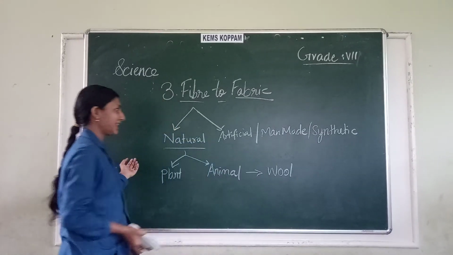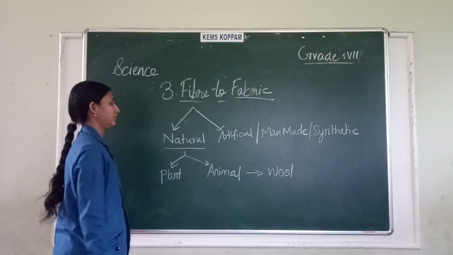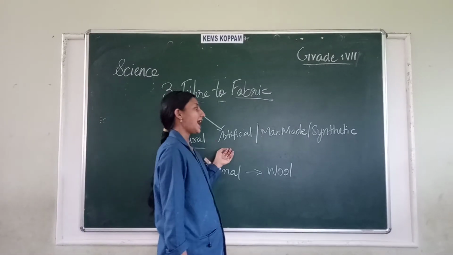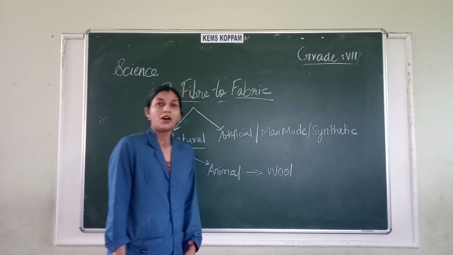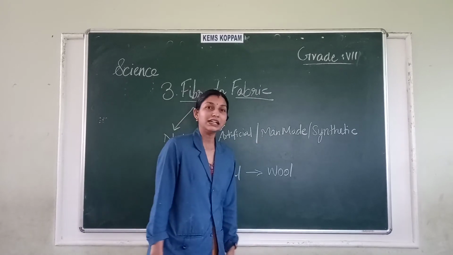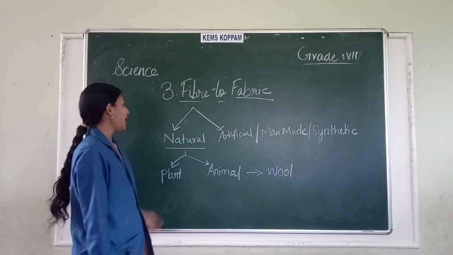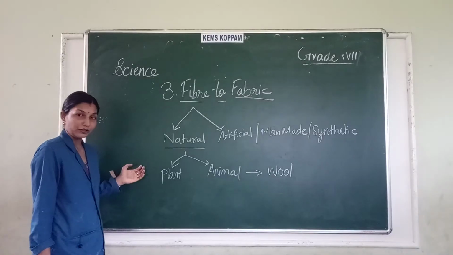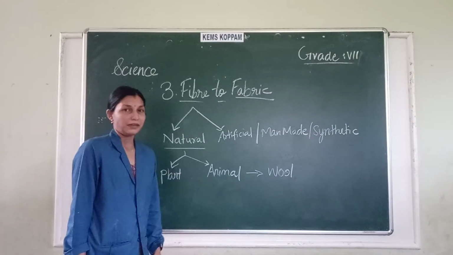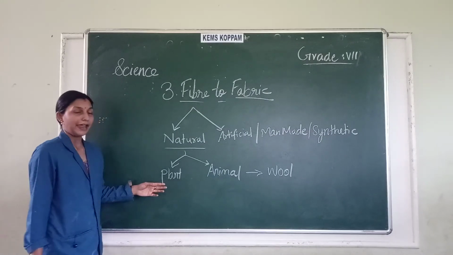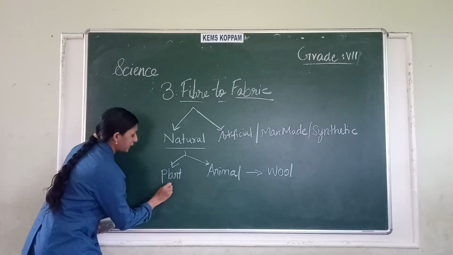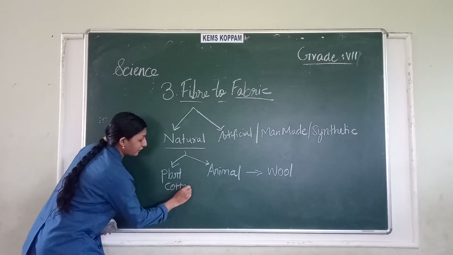Okay, so as you can see, fiber is divided into two types: natural fibers and artificial, man-made or synthetic. These three mean the same. And this natural fiber is of two types: plant fiber and animal fiber. Example of plant fiber is cotton. Where do we get cotton from?